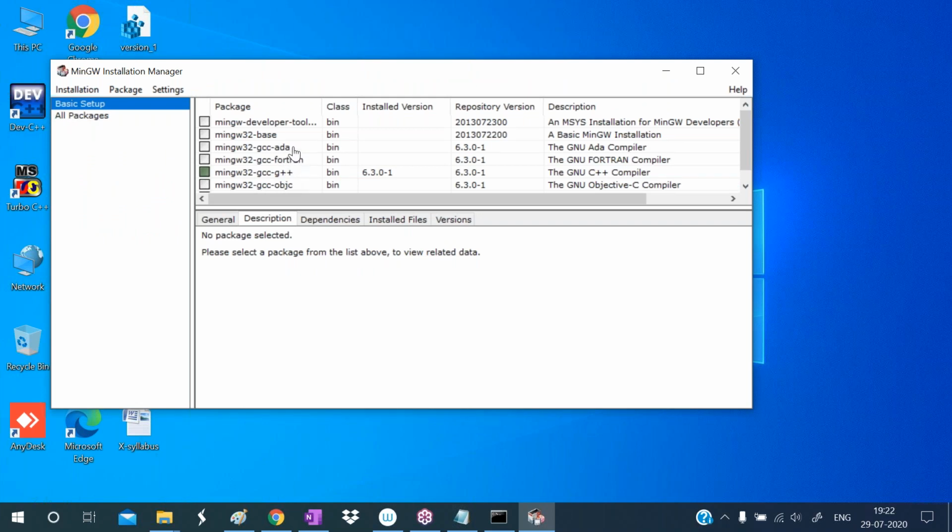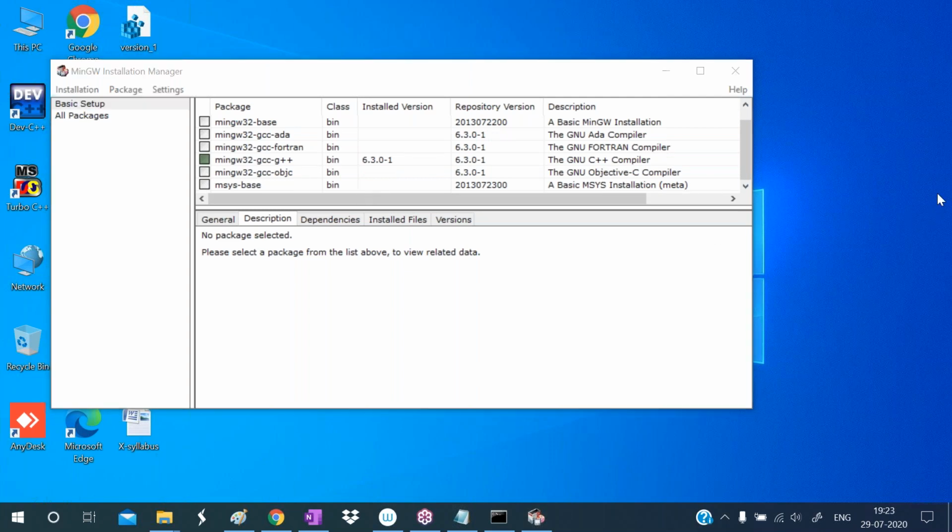ADA is one programming language. If you want to develop ADA programs, we use the ADA compiler. If you want to develop Fortran programs, we use the Fortran compiler. If you want to develop C++, use G++, like that. These are the compilers.